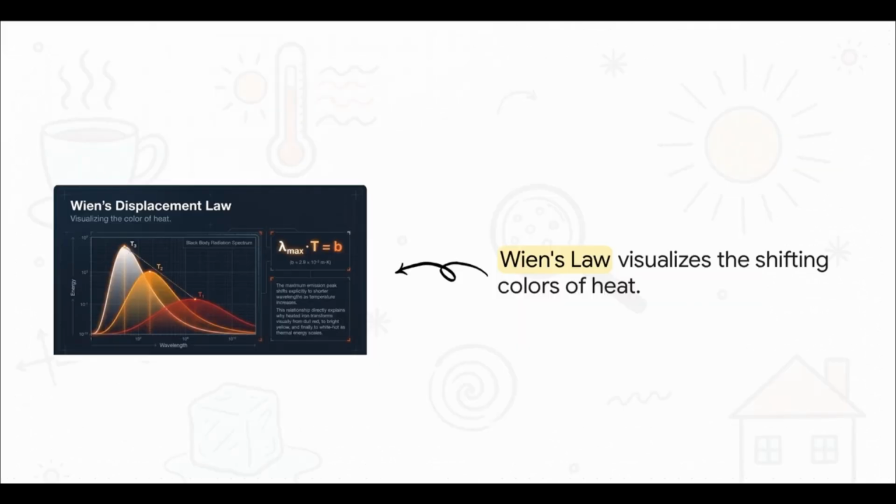Now, let's move to our final concept here and see exactly how thermal energy dictates the very light we can see. This is called Wien's displacement law, and it effectively shows us the actual color of heat. As temperature increases, the peak of the emission wave explicitly shifts over towards shorter wavelengths. This inverse relationship is exactly why a piece of heated iron transforms visually. It goes from a dull red to a bright yellow, and finally, at its absolute hottest, it glows white hot. The thermal energy is literally dictating the visible spectrum.